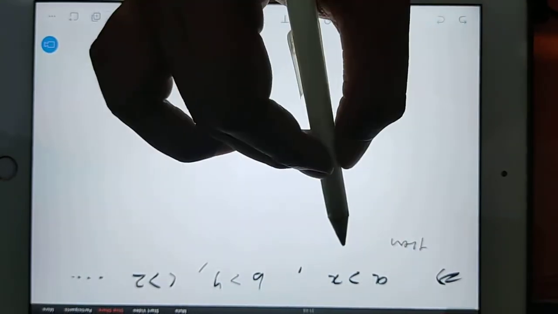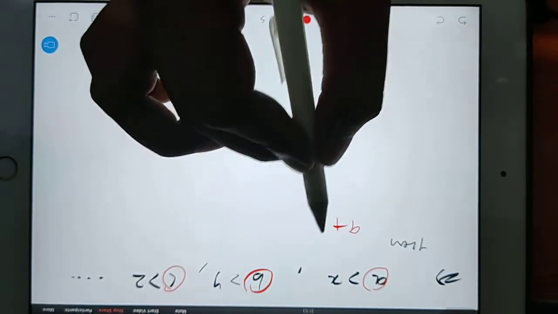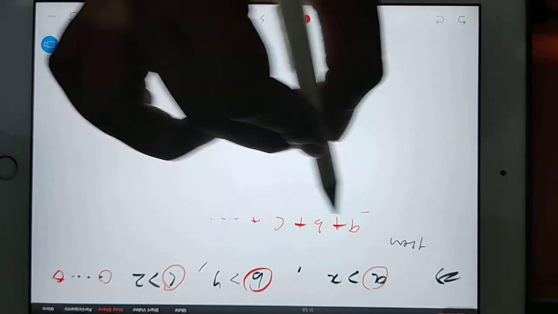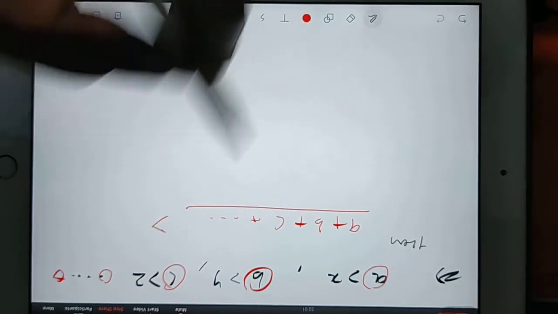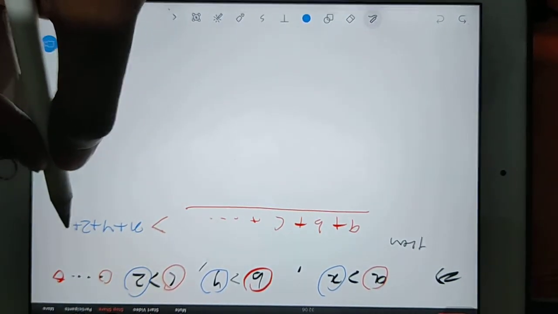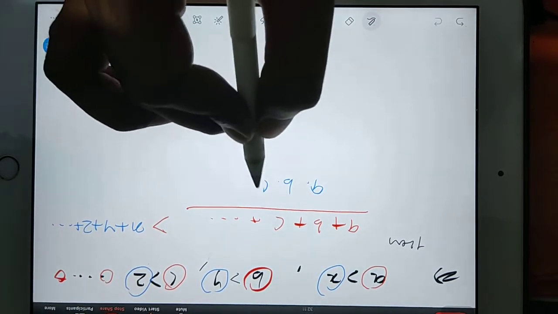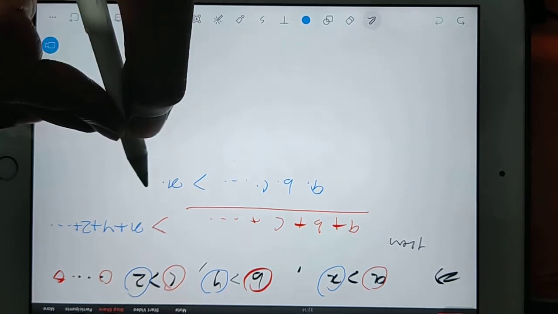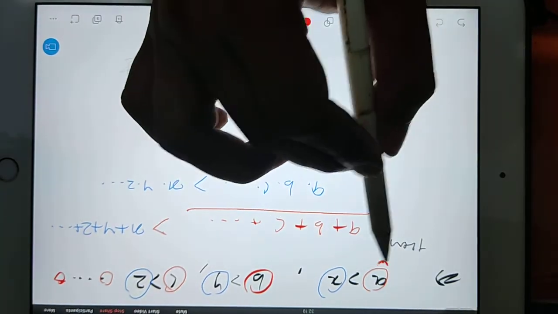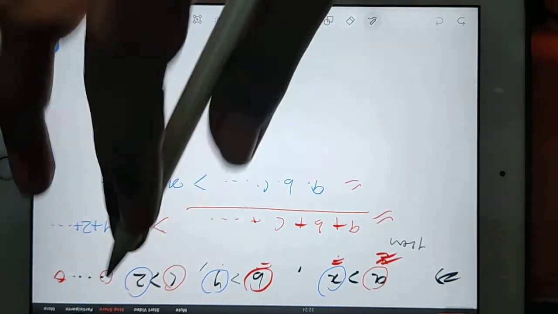Then if I am adding this A and this B and this C together, like A plus B plus C, or whatever numbers are present, this addition will be more than if I add X plus Y plus Z plus dot dot. It is very common sense. At the same time, if you multiply also, this answer will be more. It means A into B into C dot dot is more than the multiplication of X into Y into Z. Because every individual is more, A is more than X, B is more than Y. That's why both are satisfied.